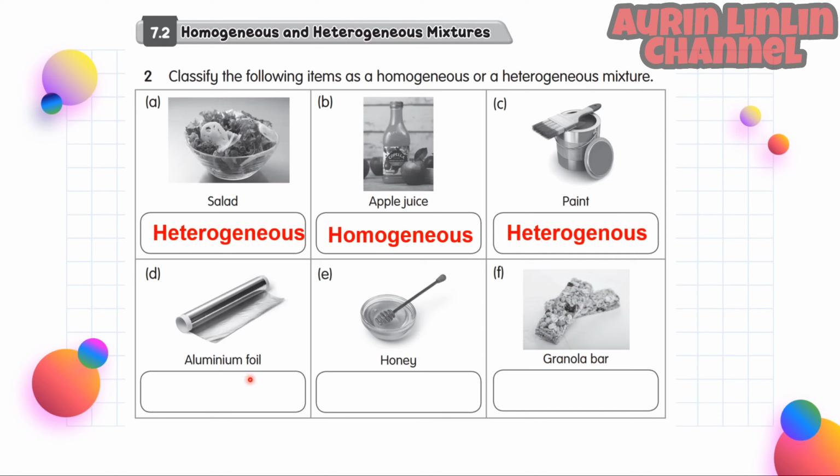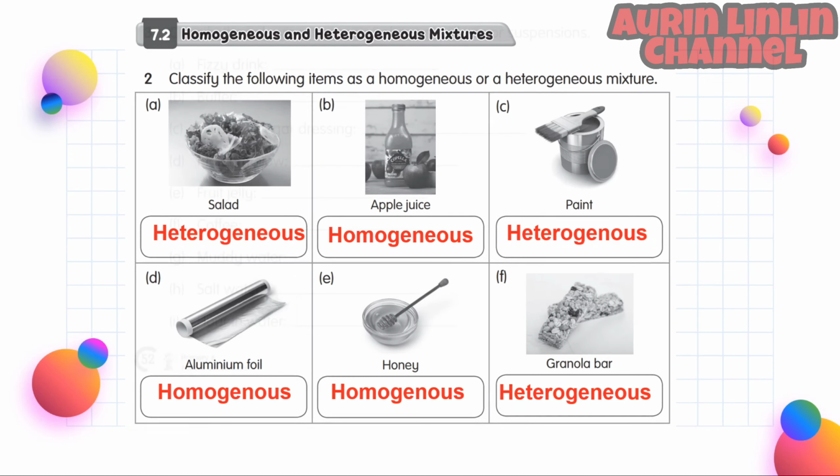D. Aluminium foil. It is a homogeneous mixture. E. Honey. It is a homogeneous mixture. F. Granola bar. It is a heterogeneous mixture.